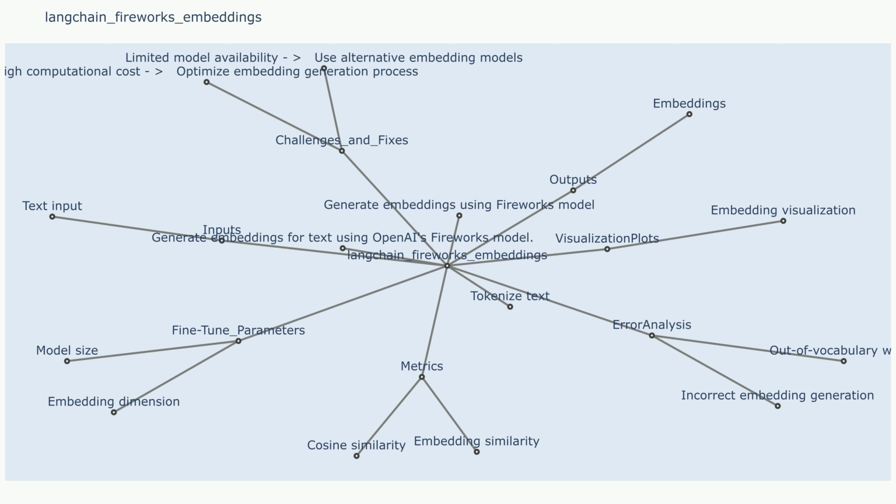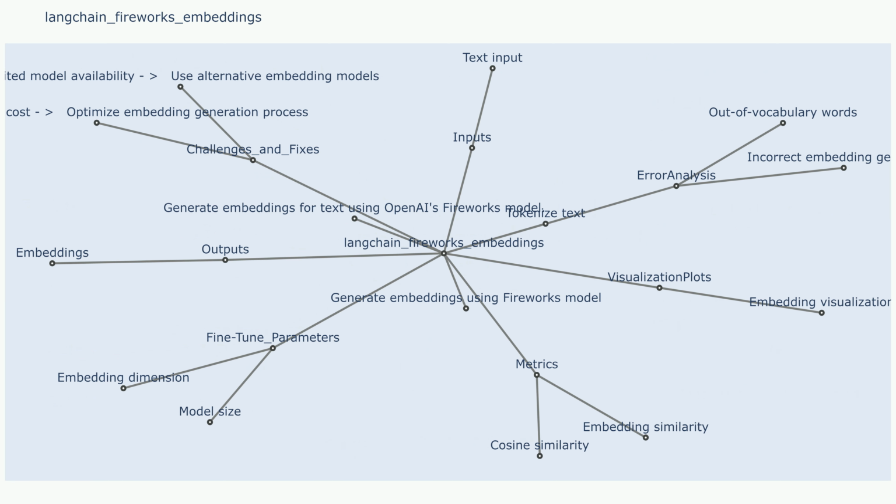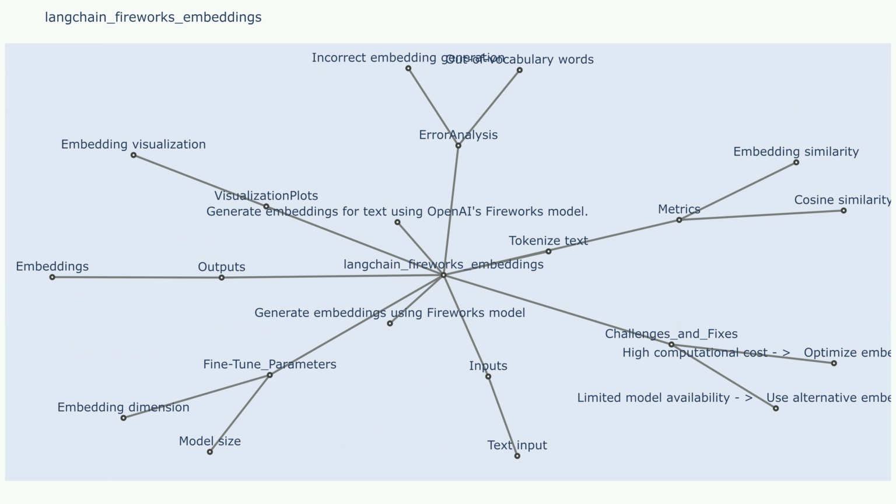Langchain Fireworks Embeddings. Description: the Fireworks Embeddings model is a large language model (LLM) designed for generating embeddings, numerical representations of text data. These embeddings capture the semantic meaning of text, allowing for tasks like similarity search, clustering, and classification. Inputs. Text: the input text that needs to be embedded. This can be a single sentence, paragraph, document, or even a collection of documents.